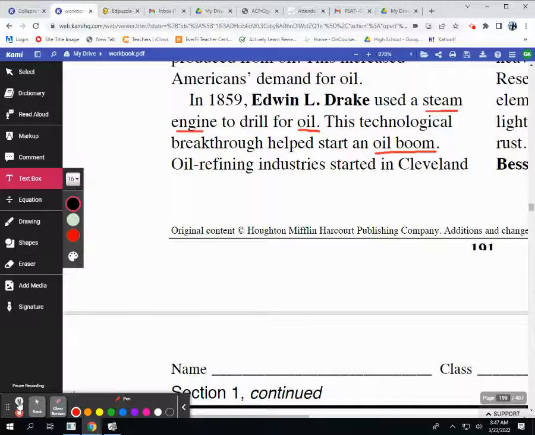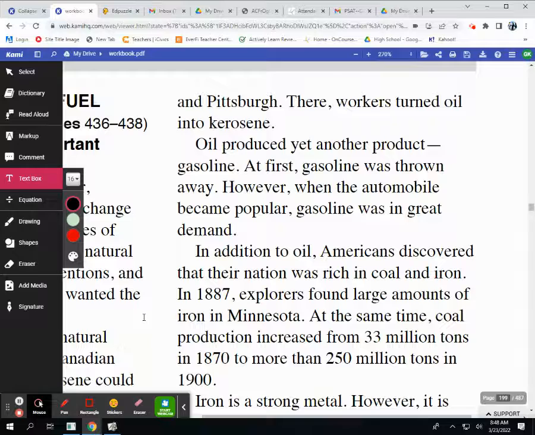Oil refining industries started in Cleveland and Pittsburgh. There, workers turned oil into kerosene. Oil produced yet another product, gasoline. At first, gasoline was thrown away. However, when the automobile became popular, gasoline was in great demand.